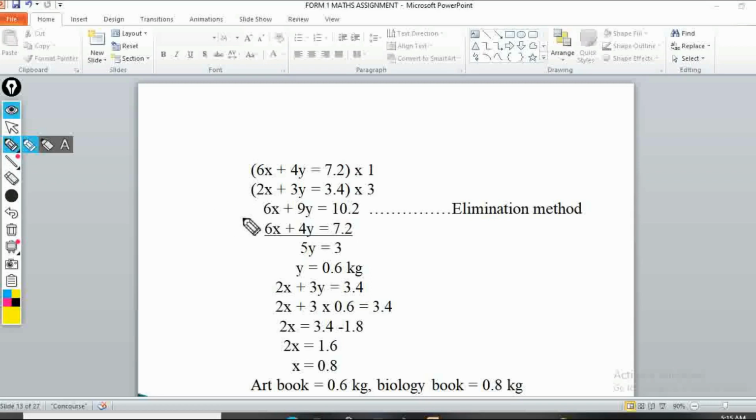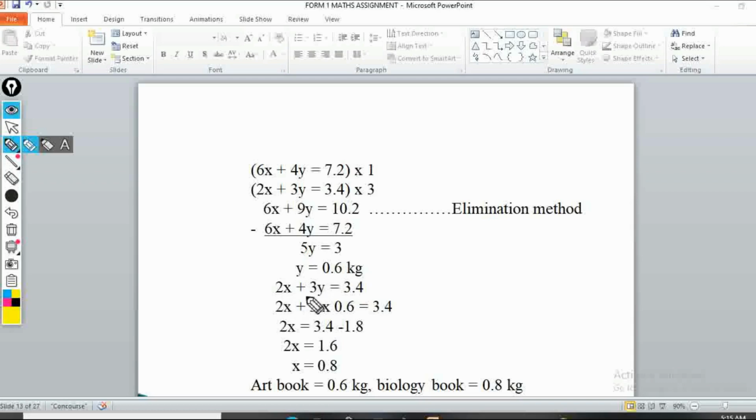So I'll subtract. If you subtract, 6x minus 6x, you'll have 0. There's no need for me to write a 0 there, because it's already a 0. Now 9y minus 4y gives us 5y. Of course, 10.2 minus 7.2 gives us 3. So 5y is equal to 3. Now what of y? Divide both sides by 5. So 3 divided by 5 will give me 0.6 kilograms. So it means that y is equivalent to 0.6 kilograms.